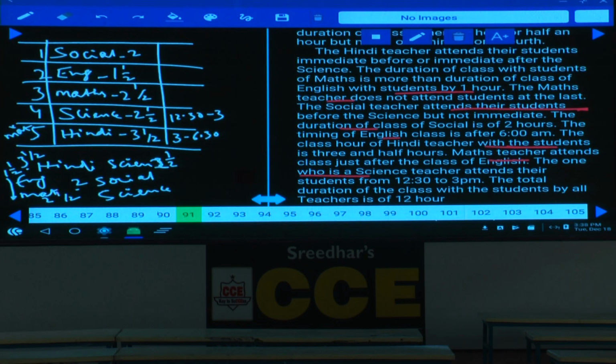The duration is exactly 12 hours, and the first class must start at 6:30, and it is taking 2 hours, 6:30 to 8:30. And the next one is for only 1.5 hour, and it starts at 8:30 and ends after 1.5 hour, that is at 10. From 10 to 12:30, and the next one is from 12:30 to 3 o'clock, 3 to 6:30, and so on. Clear now? Hence it is starting at 6:30 and ending at 6:30, and the total duration is 12 hours.